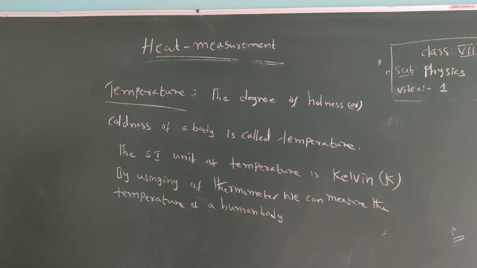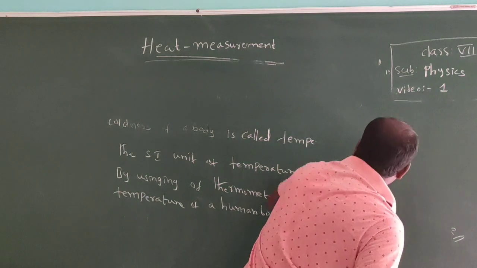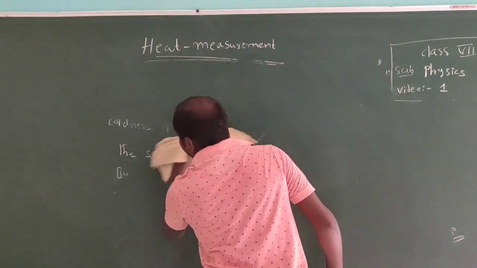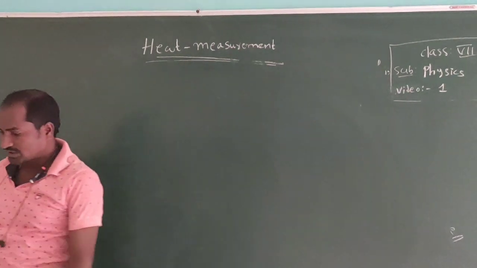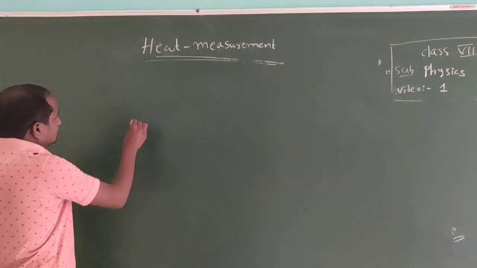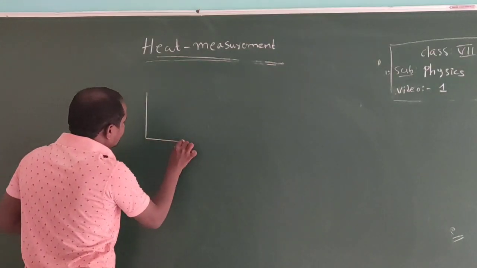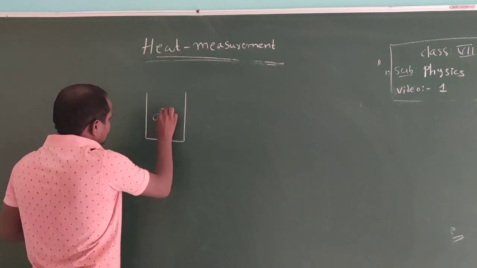Let us do an activity, page number 43. We can find which one is cool and which one is hot. Now let us take cold water, lukewarm water and hot water in different vessels. Let us take 3 vessels. One vessel is filled with cold water.